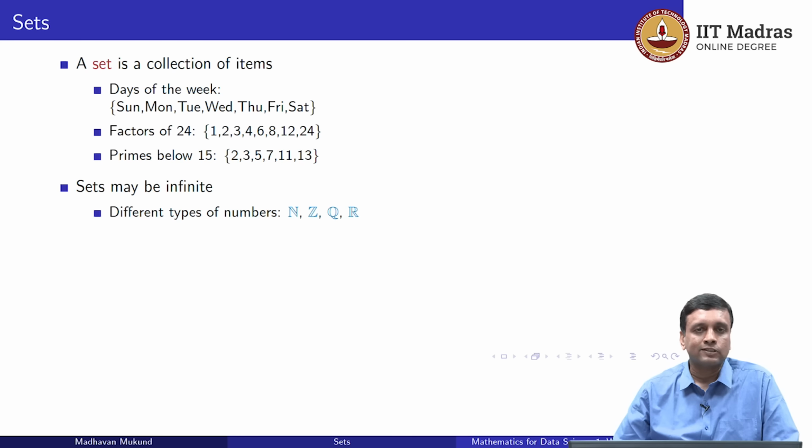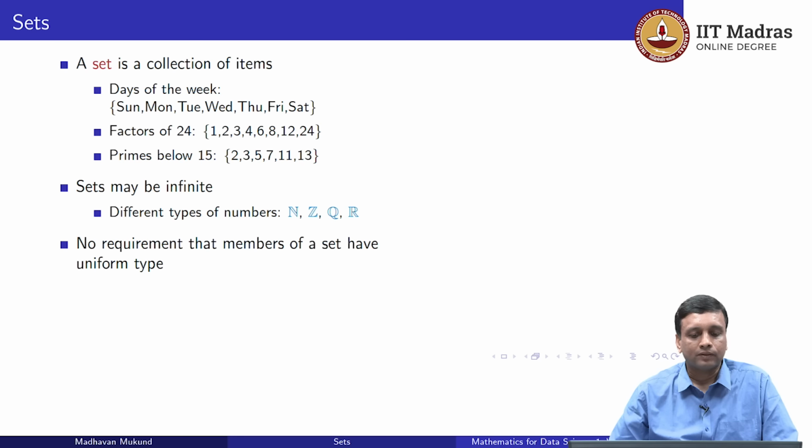Q is a peculiar symbol for the rational numbers. These are the fractions, those numbers which we can write as p divided by q, where p and q are both integers. And finally, R is the set of real numbers. The real numbers include all the rationals, all the fractions, but also numbers that cannot be represented as fractions, such as the square root of 2 and other irrational numbers like pi and e.